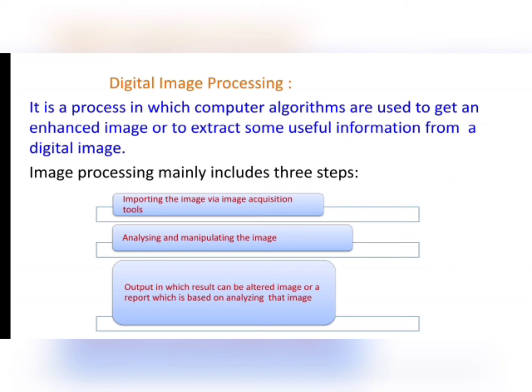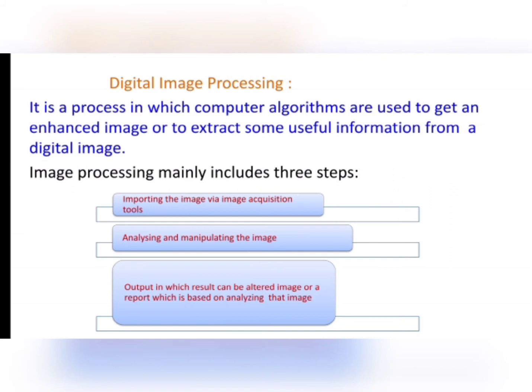So digital image processing includes mainly three steps, and the first step is that we have to import the image via some image acquisition tools. The second step is that we have to work on that image, that is, we have to analyze and manipulate that image, and perform some operations on that image using some computer algorithms.